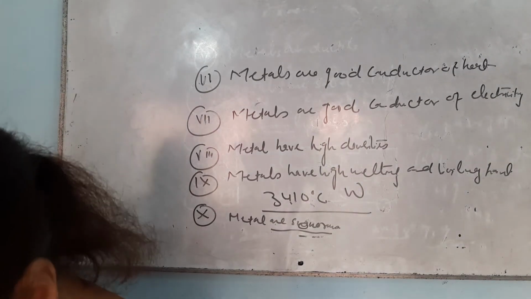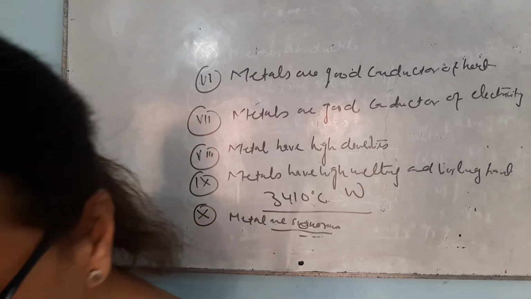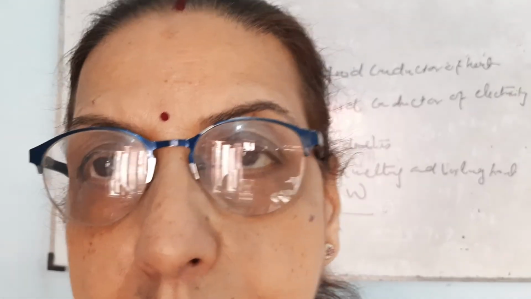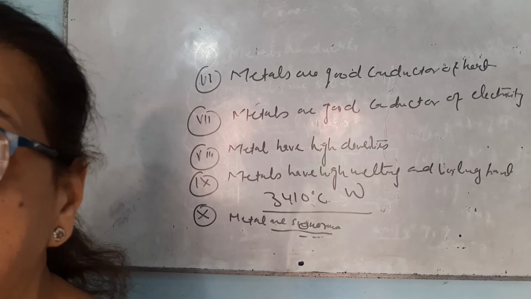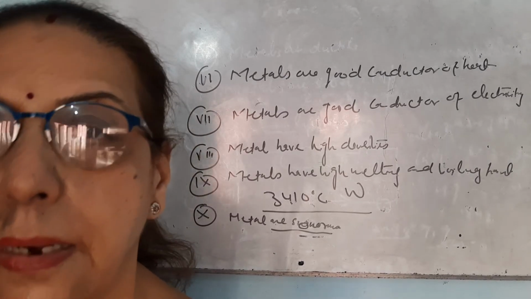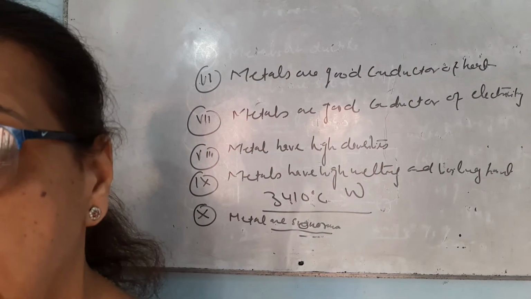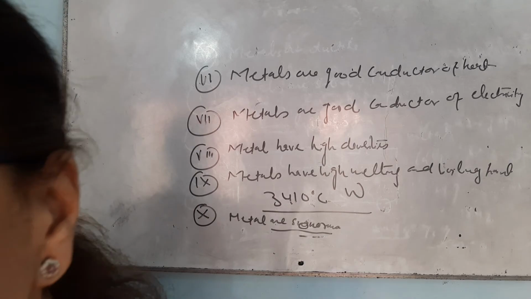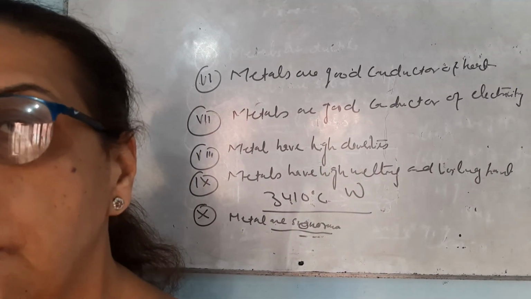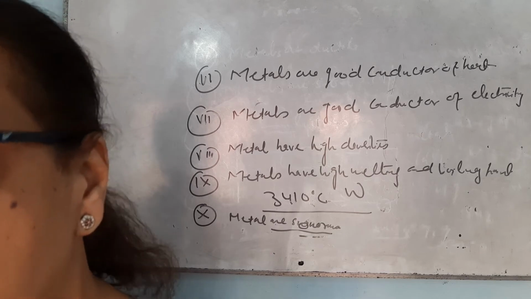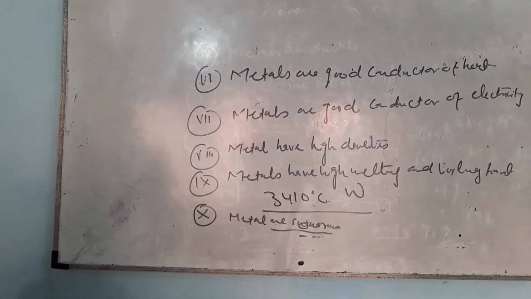Non-metals have very low densities. Non-metals generally have low melting and boiling points. But there are a few exceptions. Iodine is a non-metal, but its crystals are very lustrous. Although all non-metals are soft, diamond is an exception. Diamond is the hardest known substance. So there are a few other exceptions to it.